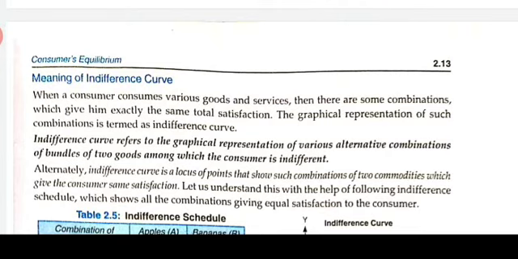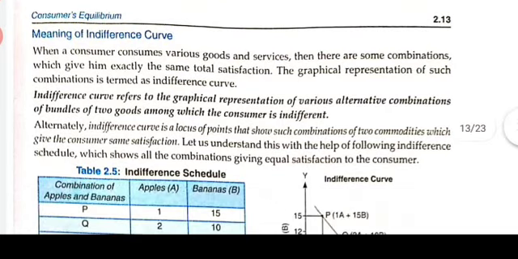From that combination of bundle, the consumer is getting equal satisfaction. When a consumer is consuming various goods and services, there are some combinations which give him exactly the same level of satisfaction. The graphical representation of such combinations is termed the indifference curve.